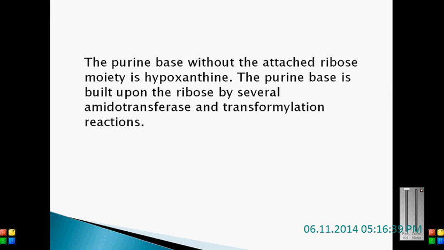Another thing to note down: what is meant by hypoxanthine? The purine base without the attached ribose moiety is hypoxanthine. This hypoxanthine plays a major role in purine metabolism, as we discussed earlier. The purine base is built upon the ribose by several amidotransferase and transformylation reactions.